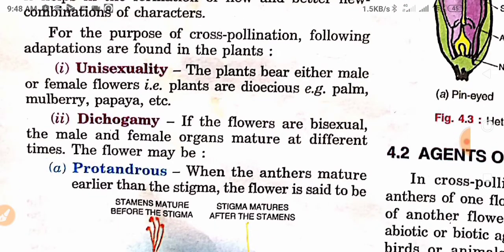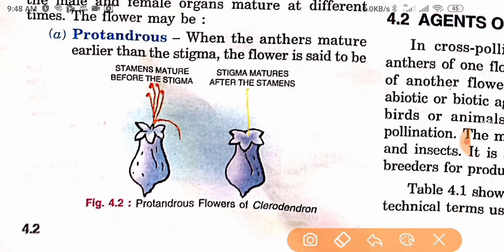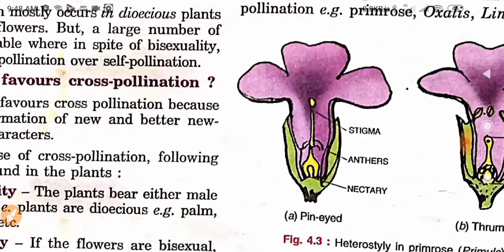So protandrous means when the anthers mature earlier than the stigma, the flower is said to be protandrous. You can see an example of a protandrous flower of clerodendron. The stamens mature before the stigma, and the stigma matures after the stamens. So self pollination will not occur, and they have to prefer cross pollination.